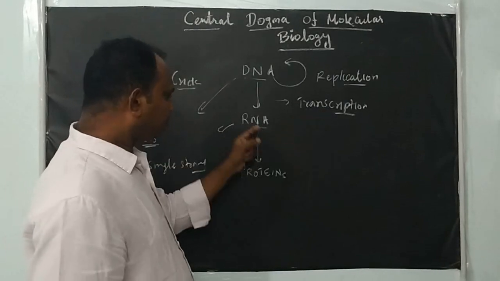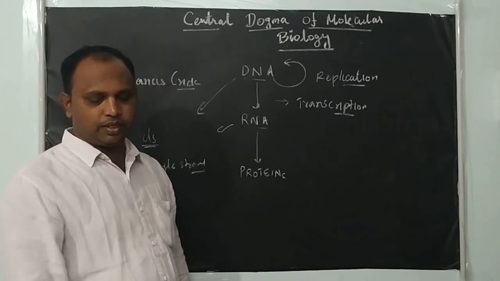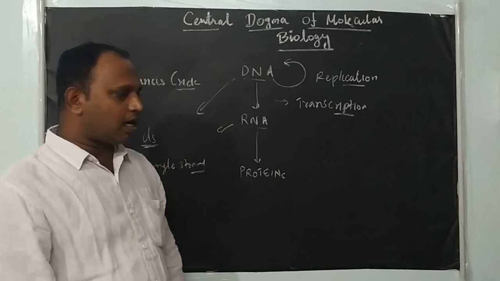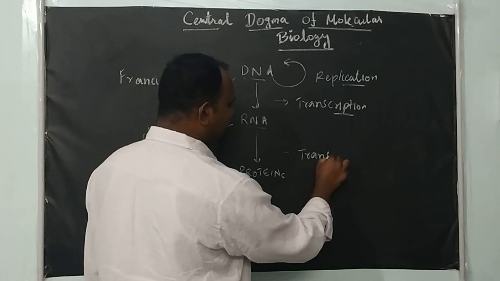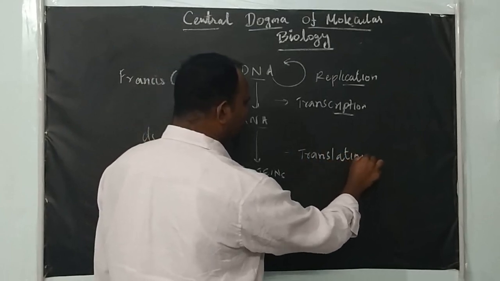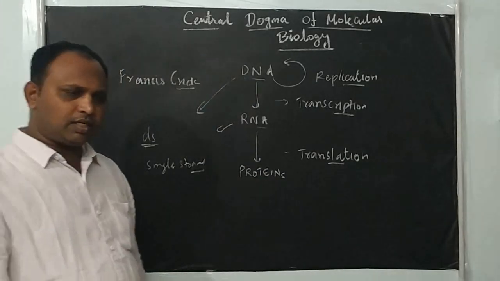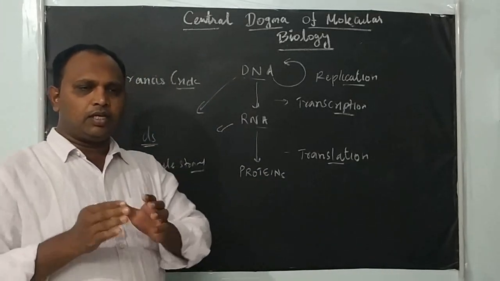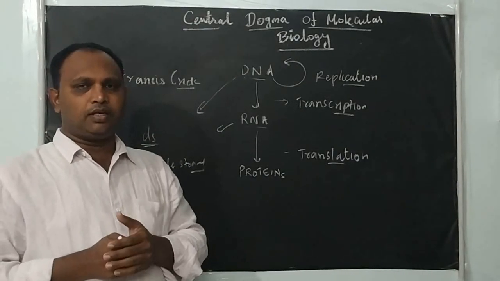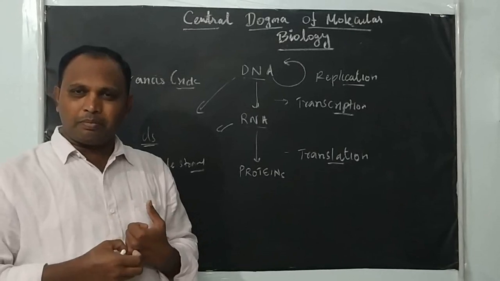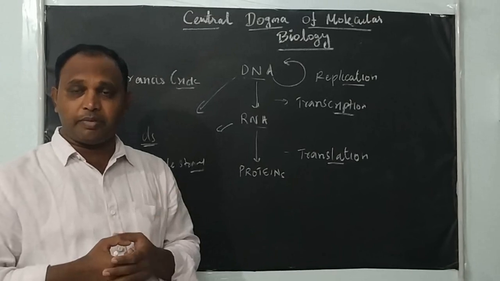Next, the process of conversion of RNA into protein, or synthesis of protein from an RNA molecule, is called translation. Why do we say translation? For example, information is given in English and I want to convert it into Tamil. Here the language is changing, but the information, the meaning, is not changing.